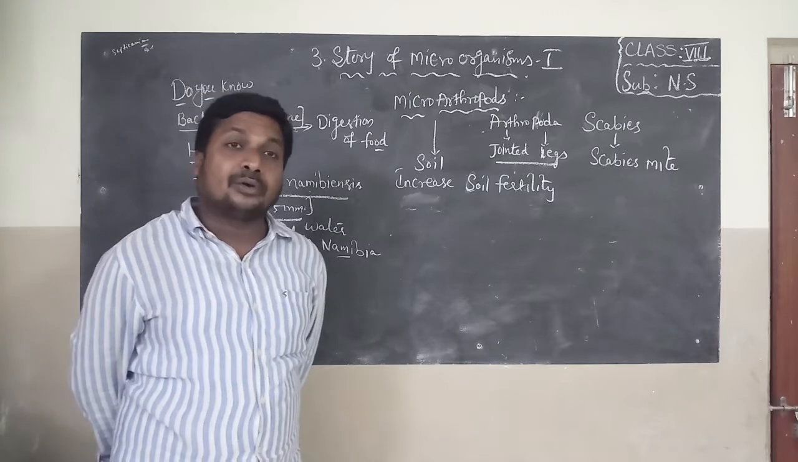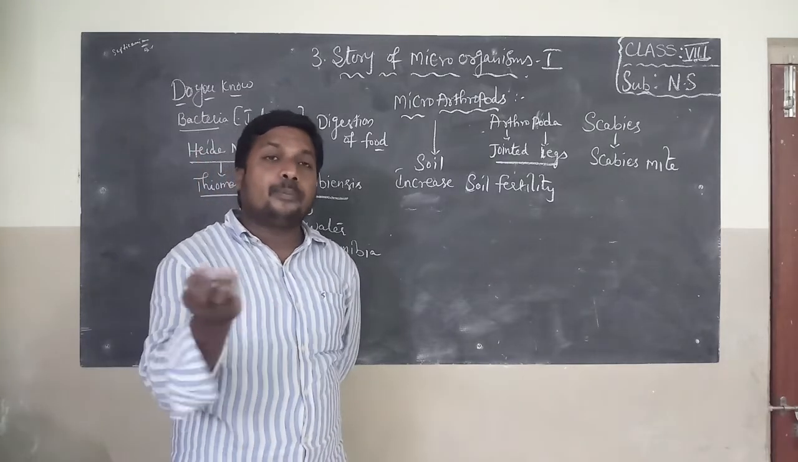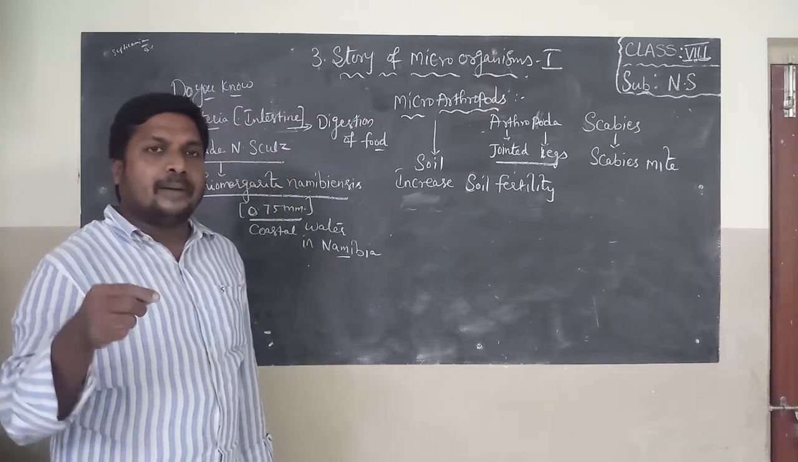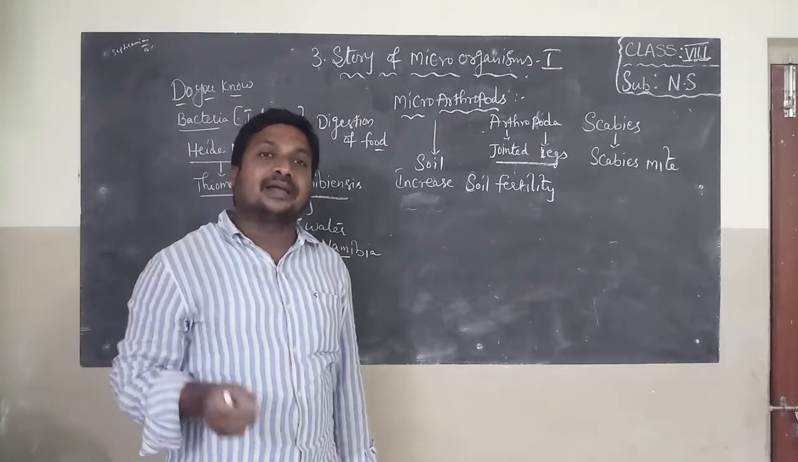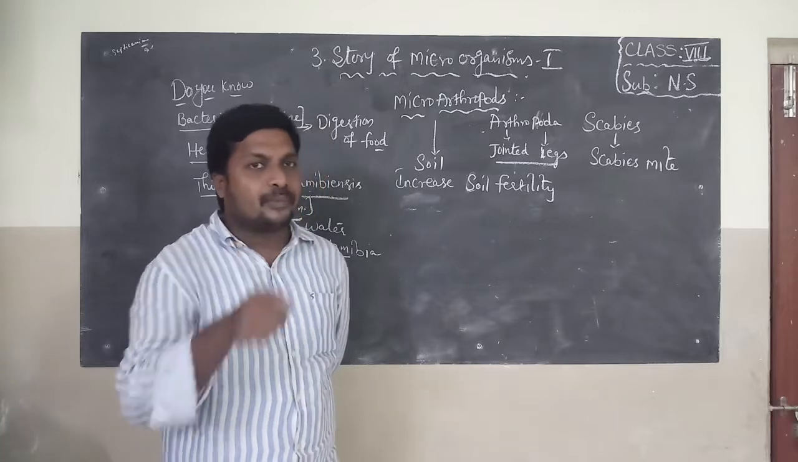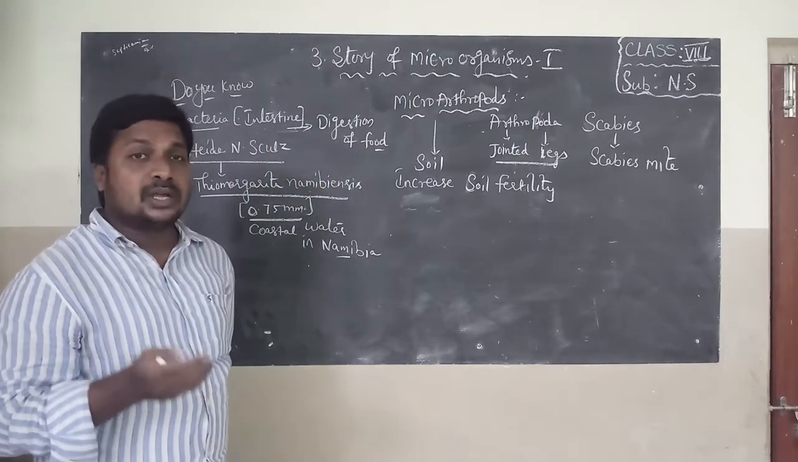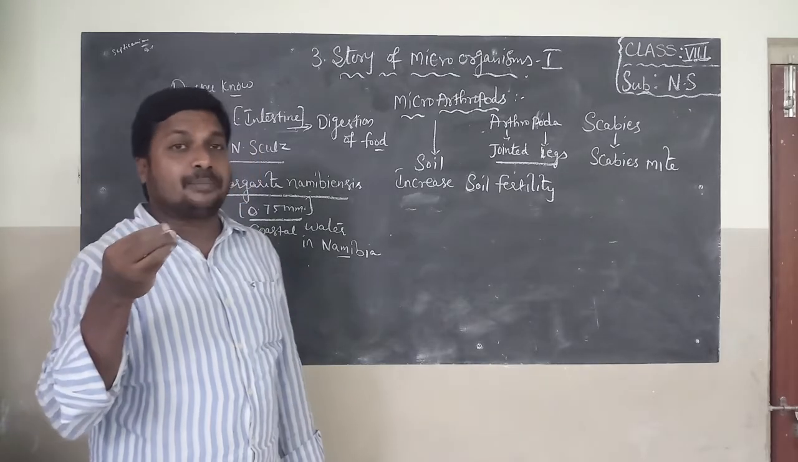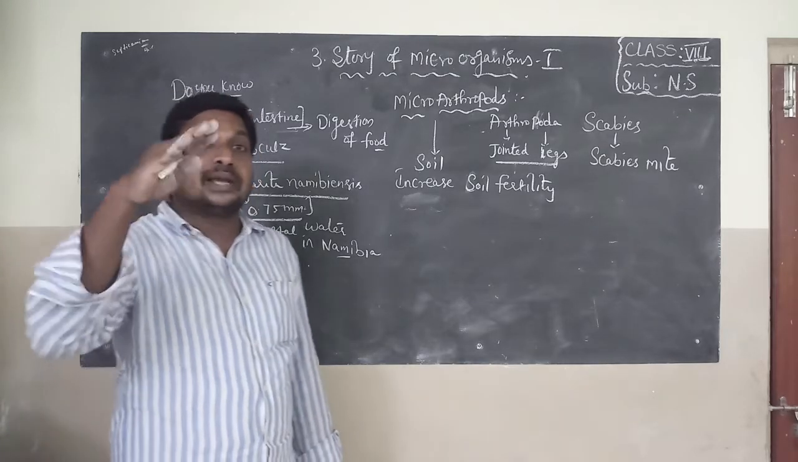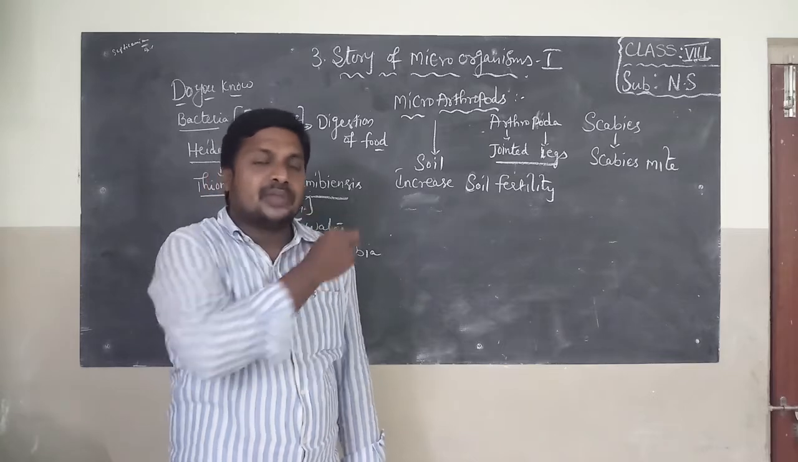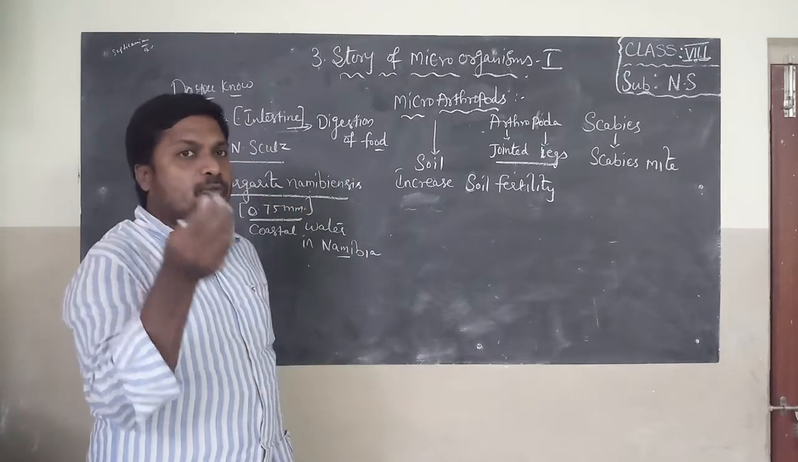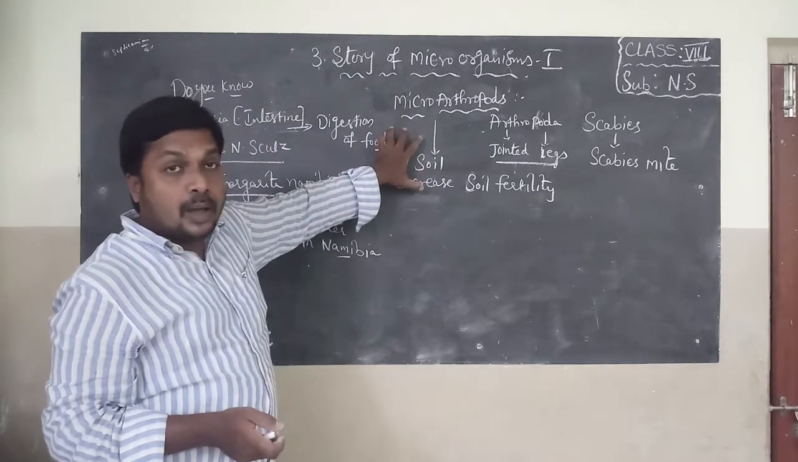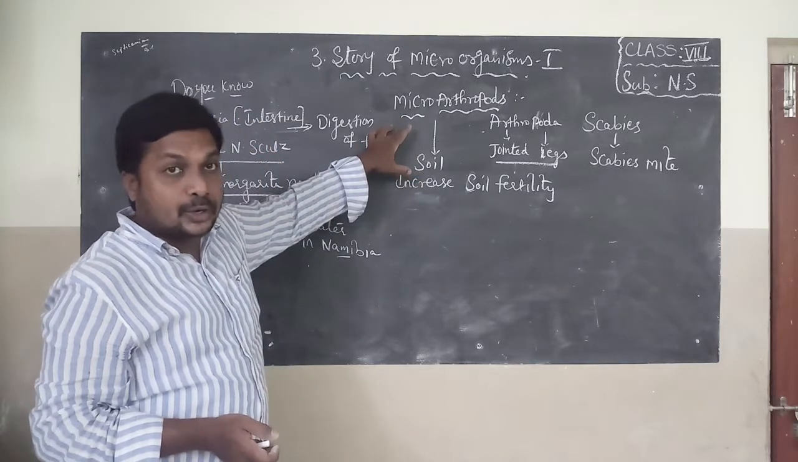For this, you have to take top soil. Pour the soil in a glass of water. Stir it well. After some time, the soil may settle down in the glass. After that, take out a drop of water, keep it on a slide, and if you have a microscope, we can find microarthropods there.